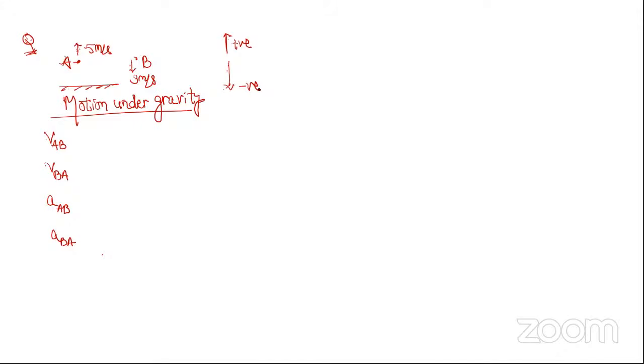Yes, sir. VAB is how much? Sir, plus 8 meters per second. Yes, plus 8 meters per second. VBA is? Minus 8 meters per second. Yes, minus 8 meters per second. aAB is? Sir, 0. Yes. aBA is? 0. So you have understood all this? Okay. Now let's go ahead. So we got this as plus 8, this as minus 8, this as 0, and this as 0.